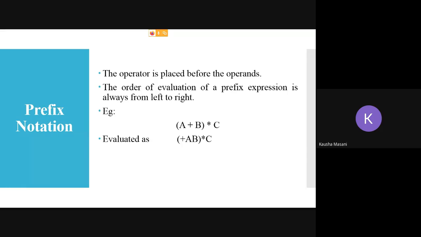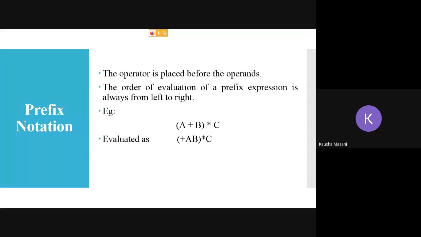First your parentheses are getting evaluated. So plus AB is your new operand now, and star C. I have kept these brackets just for you to understand, because you are going through this topic for the very first time. But when you are evaluating in your test, exam or any competitive examination, please do not include these brackets. You should be able to visualize it without brackets. But as this is the first time, I have kept them as they are.